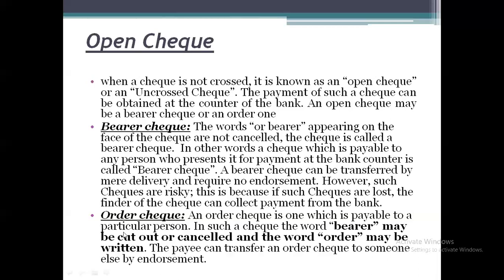But there is another check called an order check. We already know that they give clear instructions, or an order, to the bank to pay only a certain person. So an order check is one which is payable to a particular person. In such a check, the word bearer may be cut off or cancelled and the word order may be written. The payee can transfer an order check to someone else by endorsement. So these are the classifications of open check.